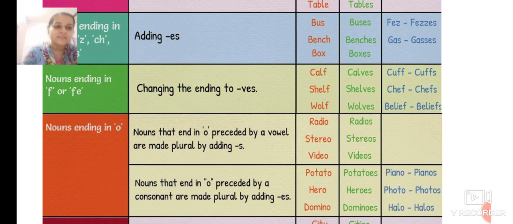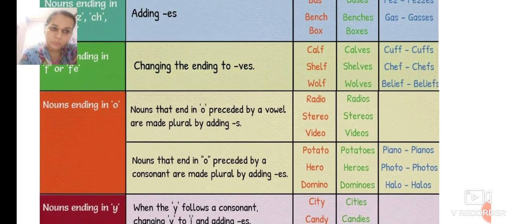And there are some words where we add only S, like piano, pianos, photo, photos, hello, hellos. We add S to these words.